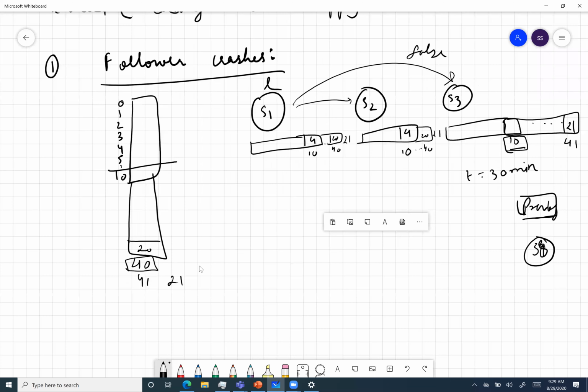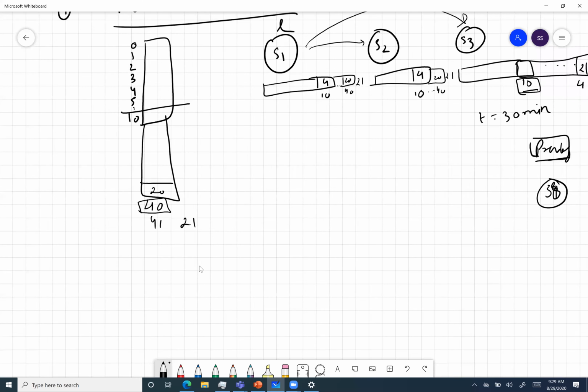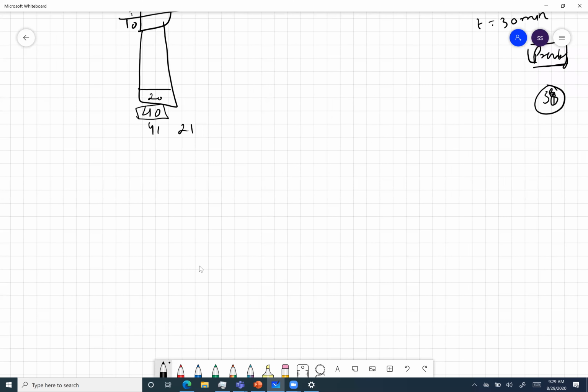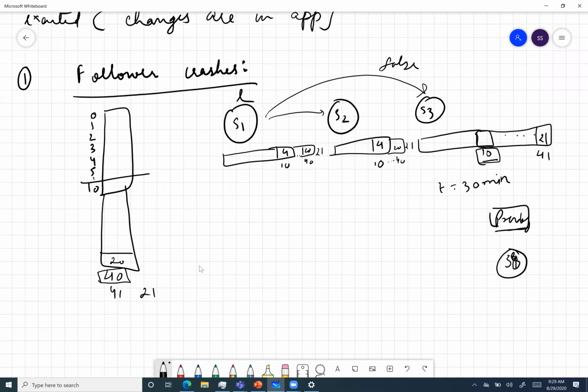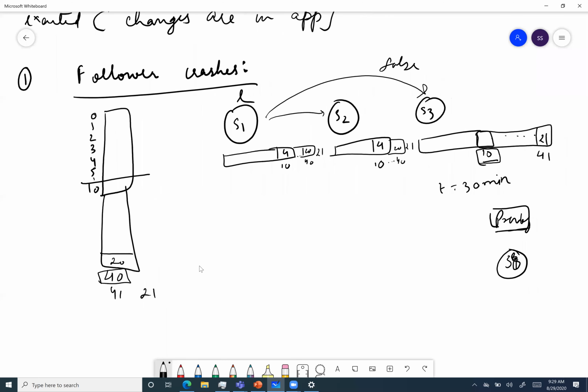So this is what will happen when a follower crashes. This process is to commit, right? Or for the uncommitted entries also. This process is to replicate logs. It could be committed, it could not be committed. So if we talk about S1 and S2, their logs will be committed until 40, because there is a majority.